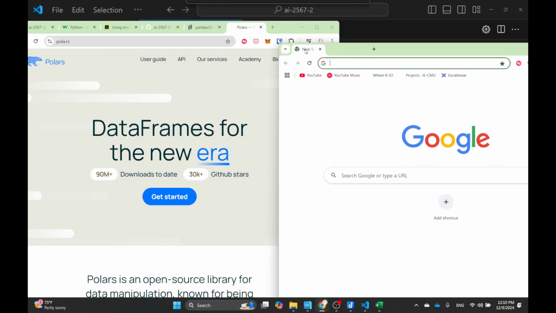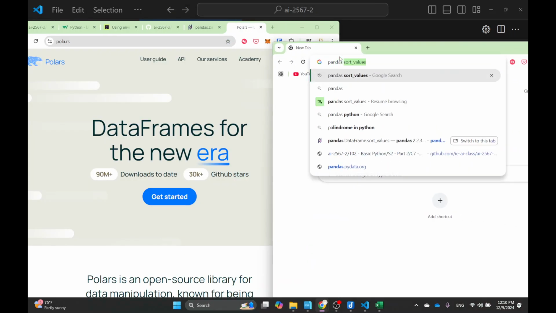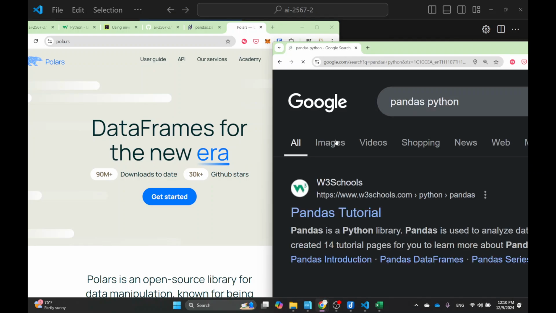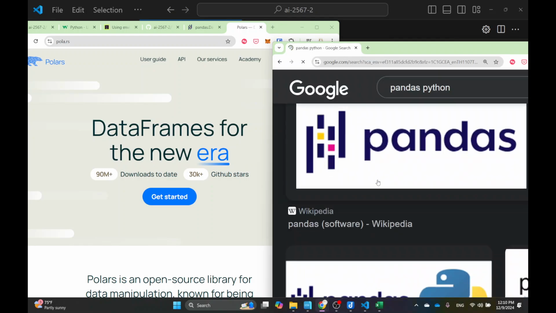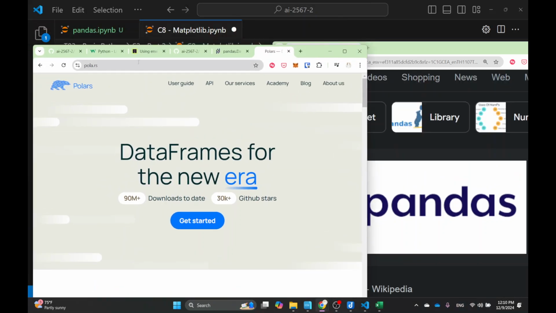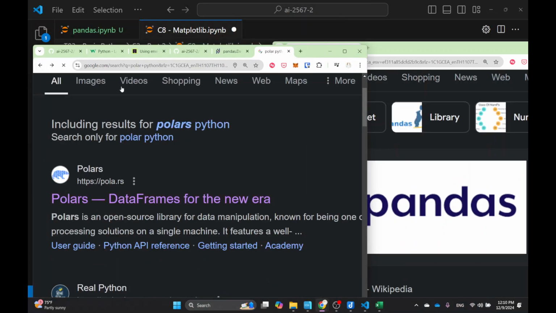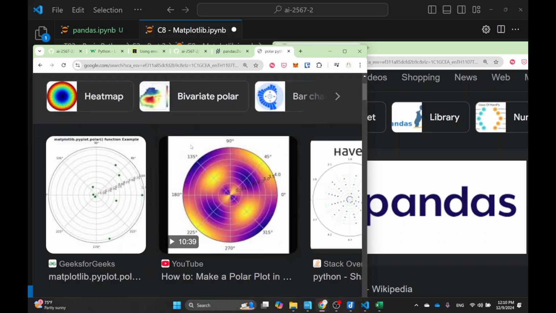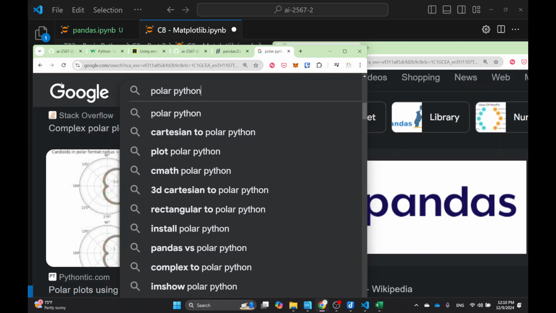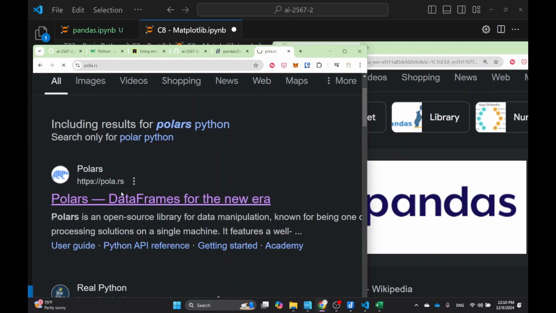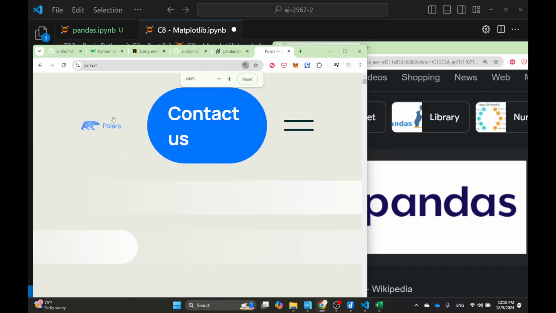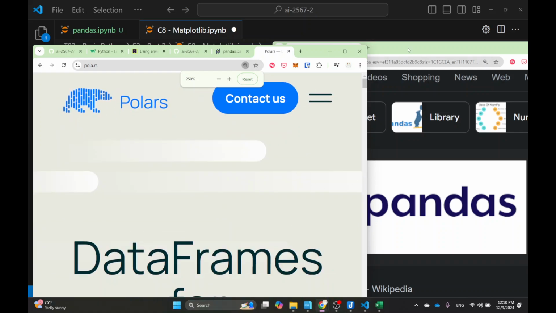So let me show you. If I search Pandas, Python, you can see that this one is directly attacking that one. So you see the similarity in how they designed the logo. Not this one, right, but this one. It's kind of funny to me, this guy right here and this guy right here.